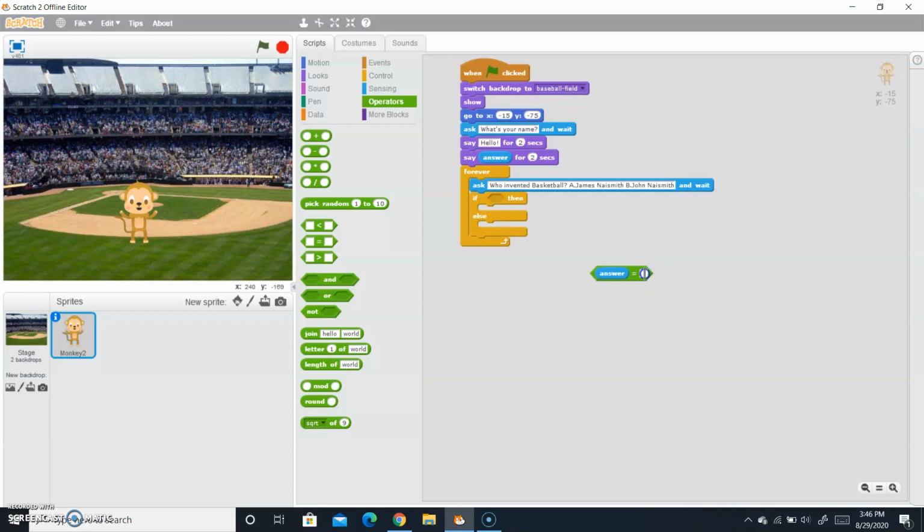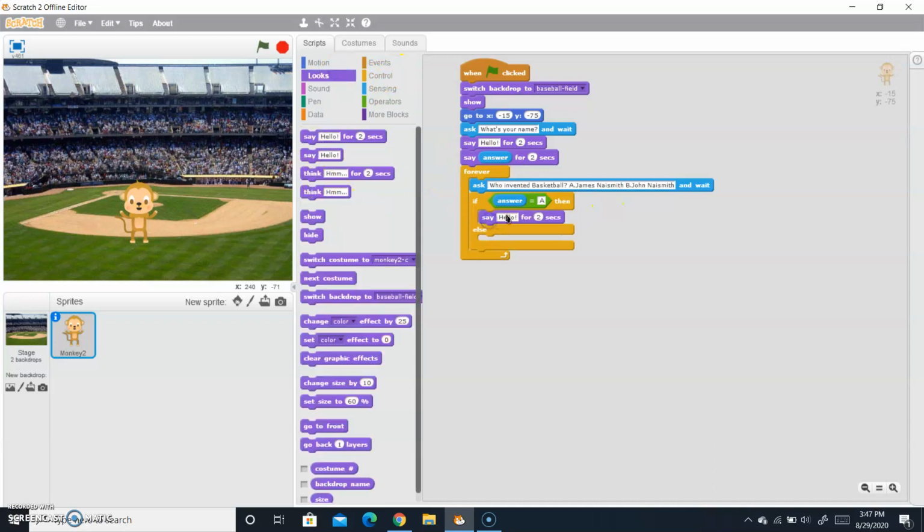So let me write this option. The answer will be A, option A. Now drag it over here. Now if the answer is A, then go to looks and say "You are genius!" with an exclamation mark. Another time take the say block in the else, and say "Try again."